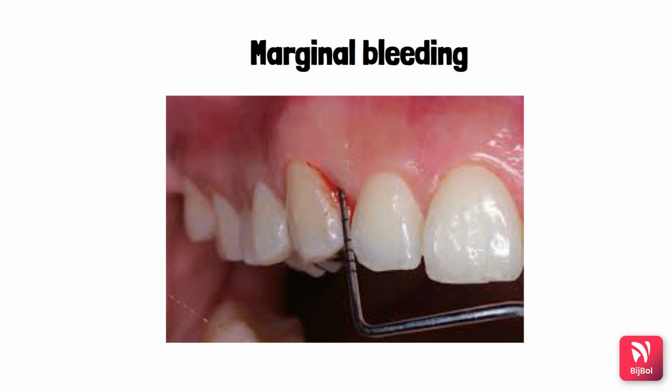So under pressure, the healthy gingival tissue will not bleed. Okay, it will only blanch. Whereas if the inflammation is present, the marginal gingival bleeding is observed. So the ease and the severity with which the bleeding takes place is correlated with the severity of the gingival inflammation. In case of healthy condition, there will be only blanching and not bleeding, whereas in case of diseased conditions, there will be bleeding. Next one is suppuration.